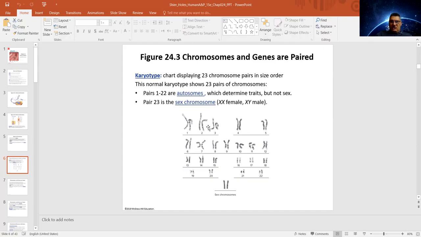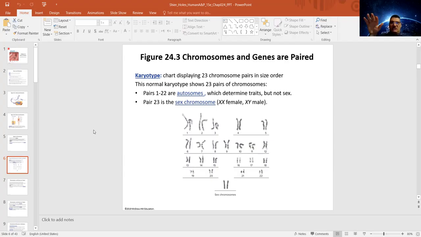So look at this, 1, 2, 3, 4, 5, going all the way, this is 22. Now look at this, number 23. This is the only pair. Remember, we have 23 pairs, which is 46 altogether. So number 23 is pair number 23. This is called the sex chromosome. So from 1 to 22 are autosomes, and number 23 alone, which is a pair, is the sex chromosomes. If what we're studying here is a male, you will see XY. If this is a female, it will be XX.